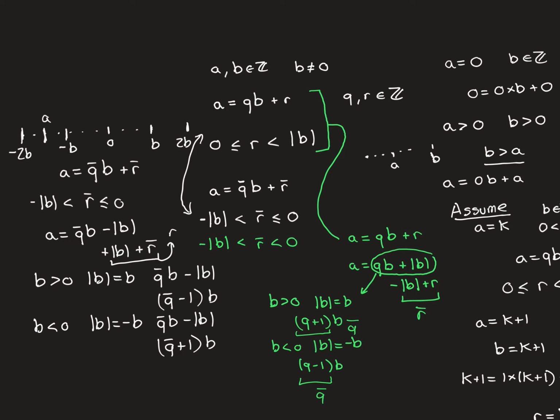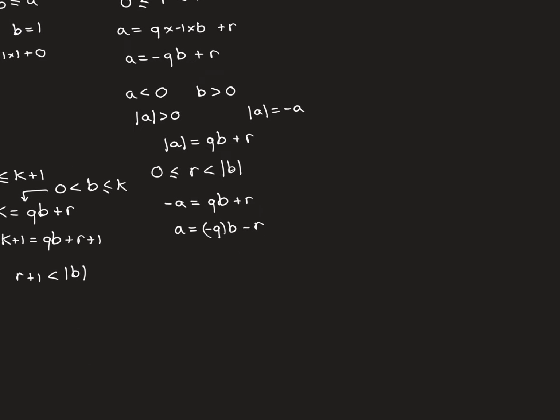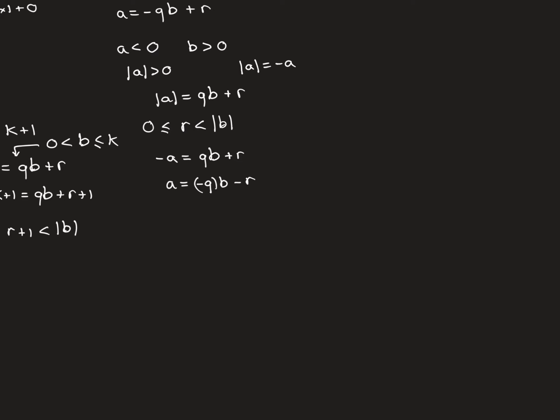So hopefully I've convinced you that it works both ways then. If this is true, this is also true. So that's what we're going to apply back over here. So we now have a is equal to some quotient, this is an integer, times b plus minus r, which is going to satisfy the inequality that r bar would have satisfied, because remember the original r satisfied this inequality. We're now multiplying by minus 1, which reverses the order of the inequality here.